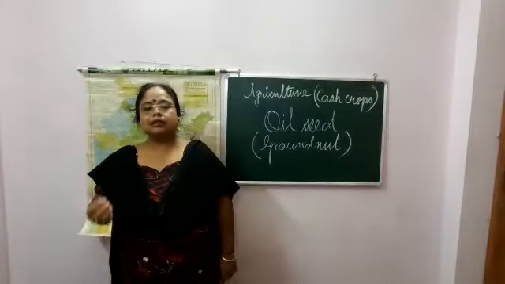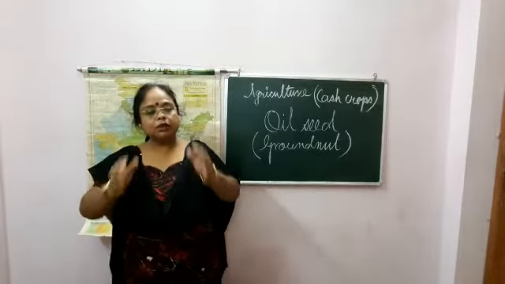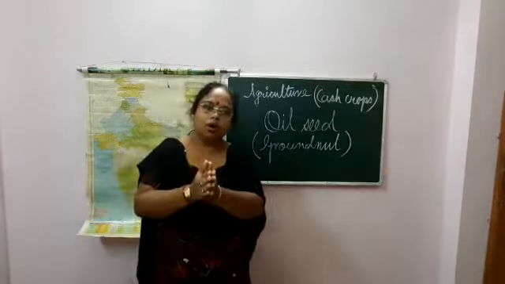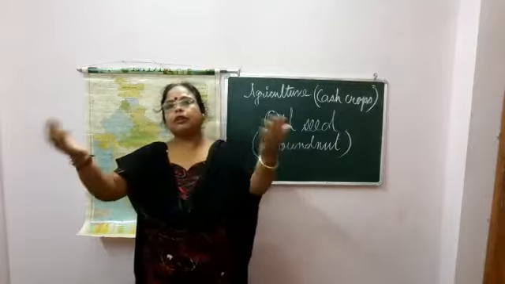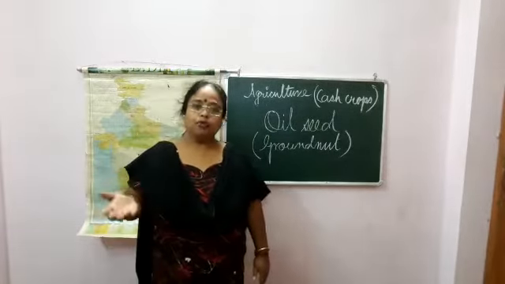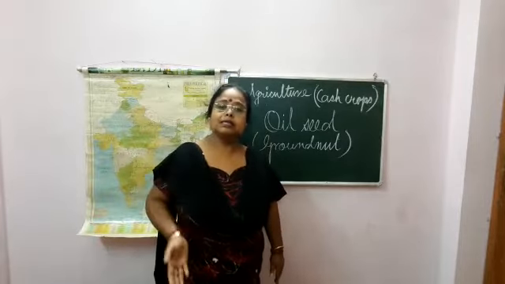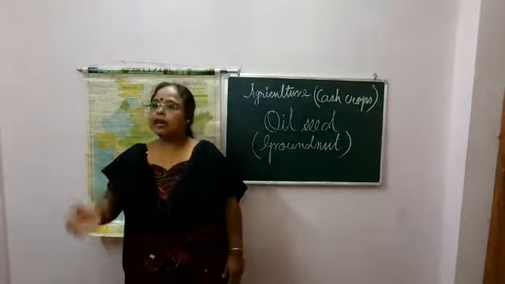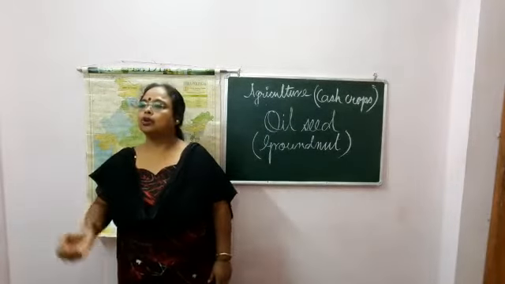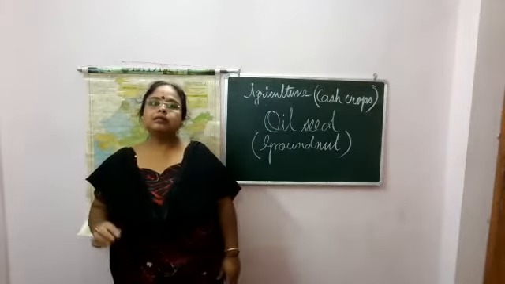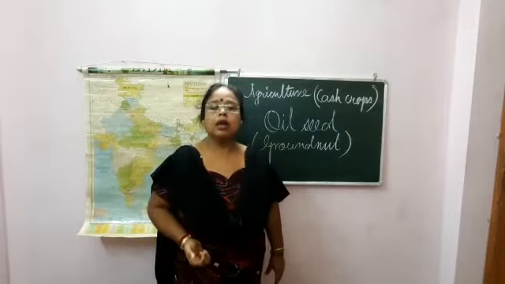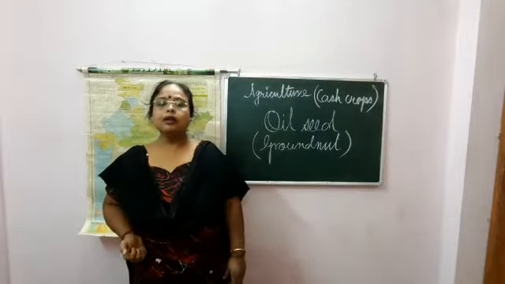That is why, after one crop, if we grow groundnut or oilseeds once, and then next year go for another crop again, it increases the fertility of the soil. That is why it is used as a rotation crop with millets and other crops. It is also a leguminous crop. Leguminous means it helps nitrogen fixation, so it increases the fertility of the soil.